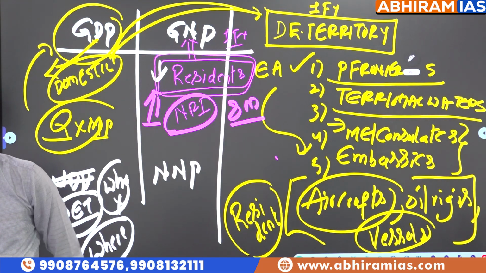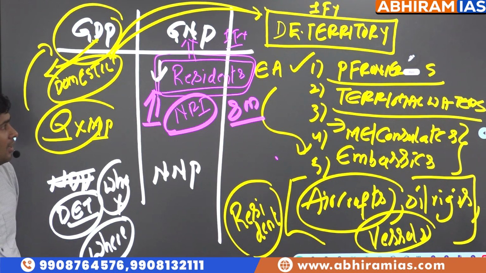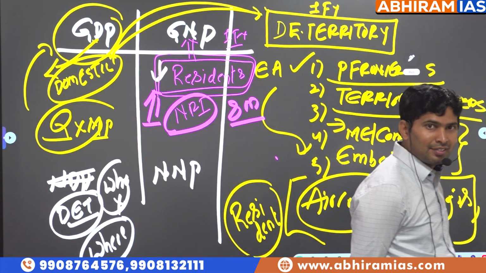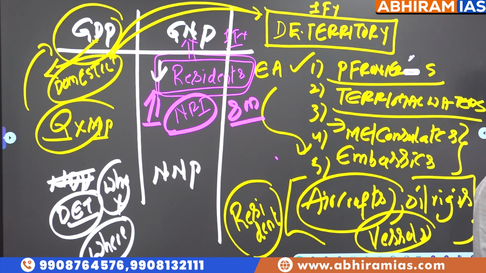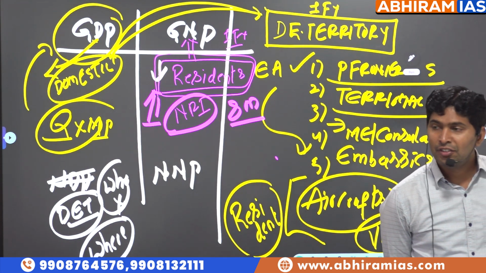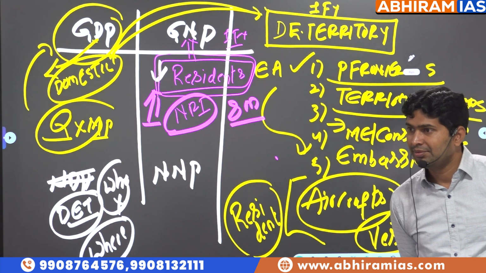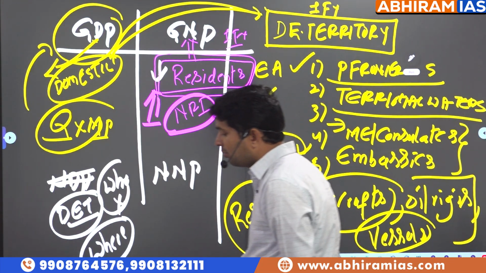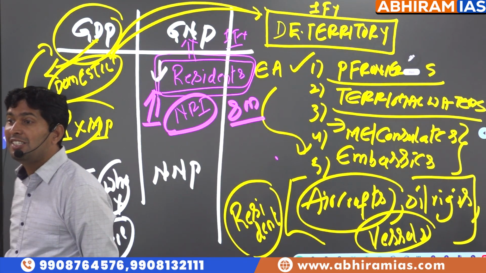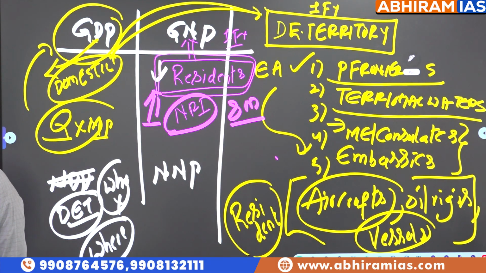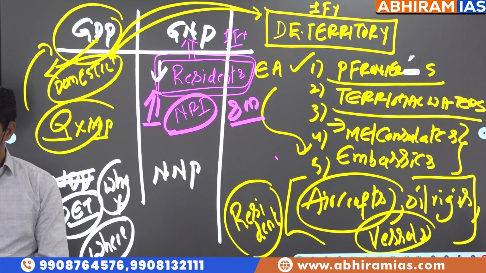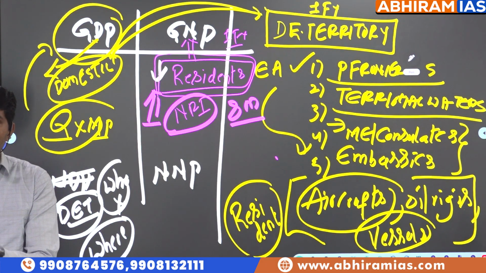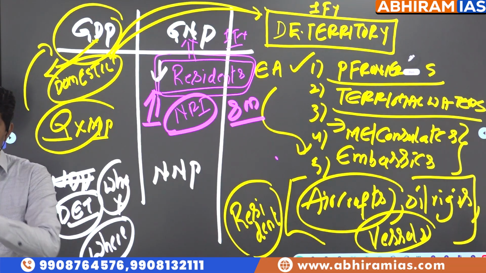Did you understand what I am saying? Opposite. An Israeli scientist is working in Indian ISRO. He stayed here for more than 9 months in the last year. Should we consider him in India GNP or Israel GNP? India GNP. Why? Because he became resident. Got clarity? Nationality is different. Resident status is different.